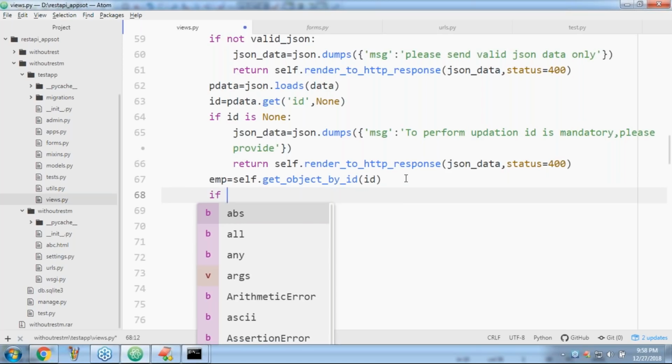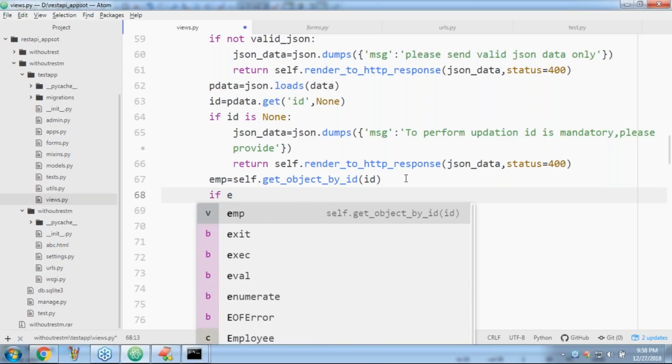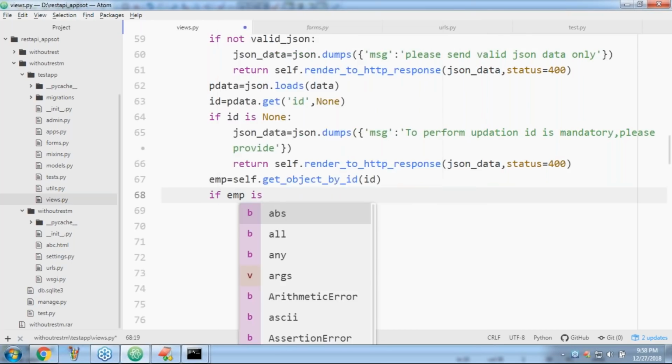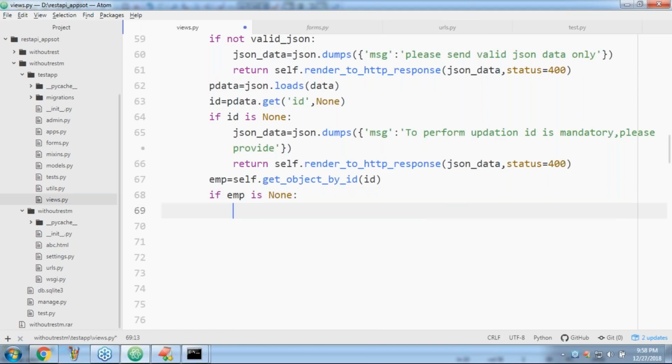Are you getting? If EMP is none, if the employee is none, it means no record, so how to perform updation? There is no such type of record. You are sending ID, man, that 100 ID you are giving. Where is the corresponding employee record? That's why the problem is going to come.